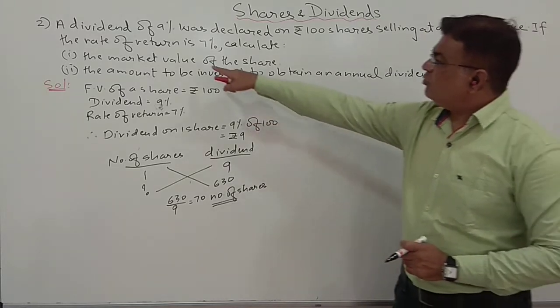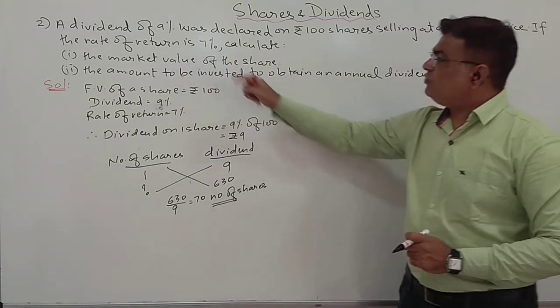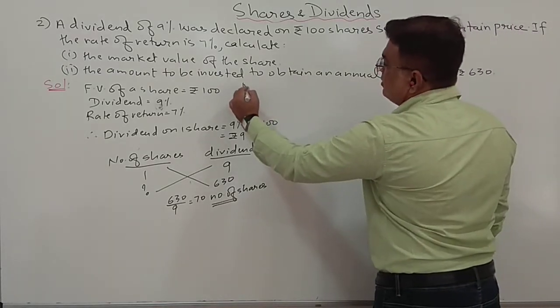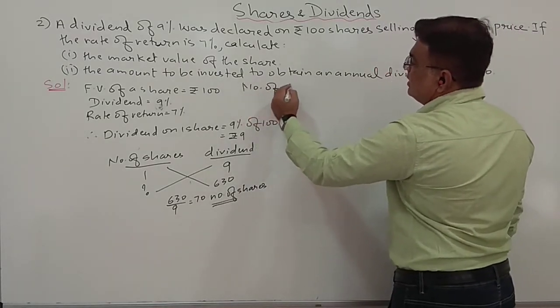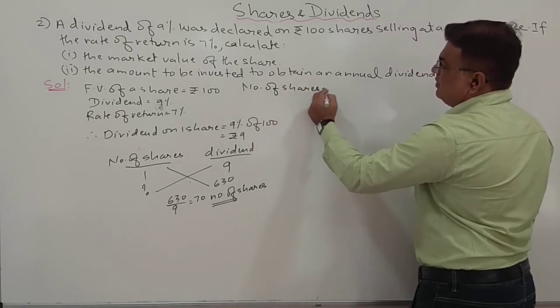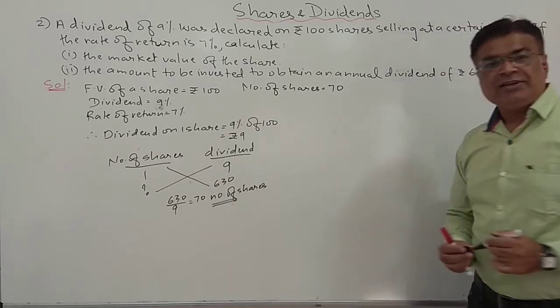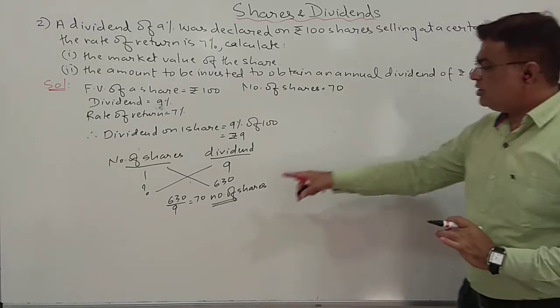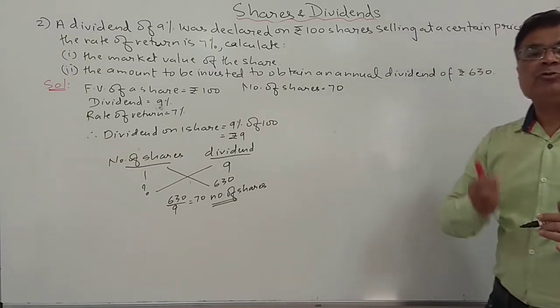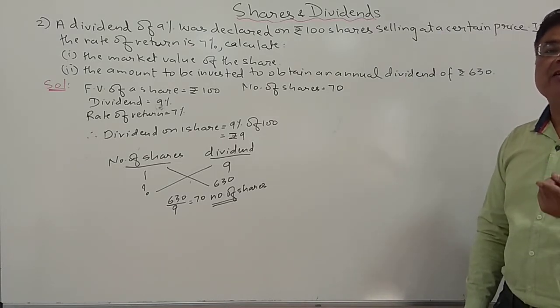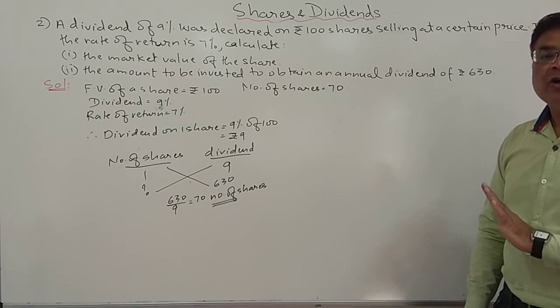Now I have to find the market value of the share. Still I have not got the market value of the share. What is with me? Just the number of shares, which is 70. Now students, rate of return, you know, is income upon investment into 100.